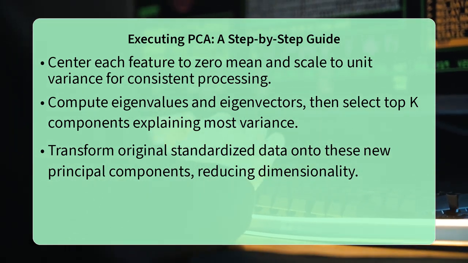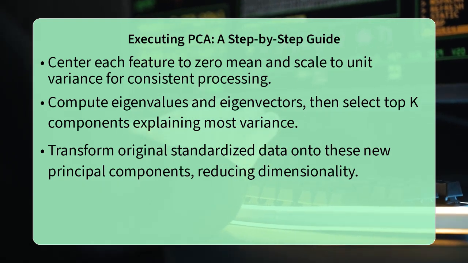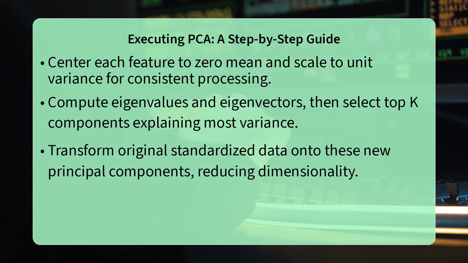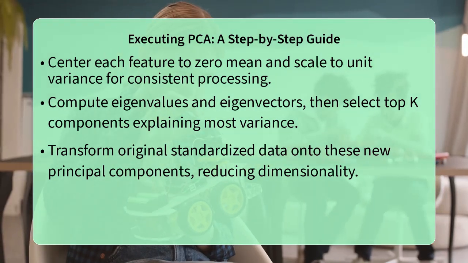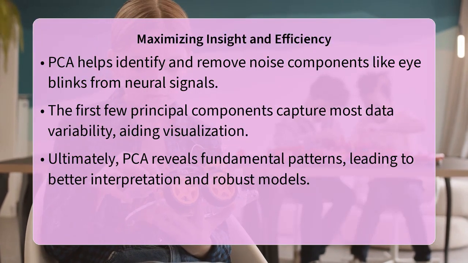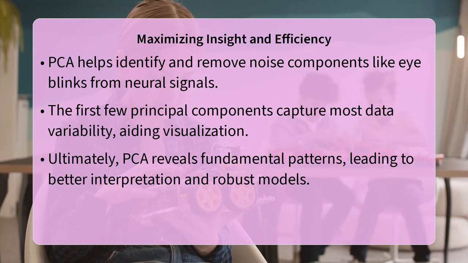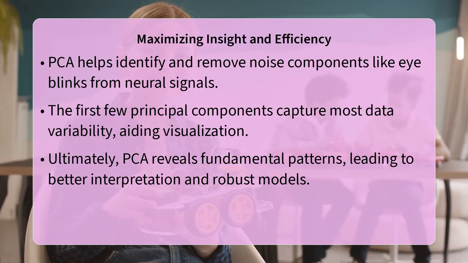This systematic approach is what makes PCA so valuable for tasks like artifact rejection in neural signals. By identifying and removing components that primarily capture noise, such as eye blinks or muscle artifacts, it allows neuroscientists to isolate and focus on the underlying brain activity with greater clarity.